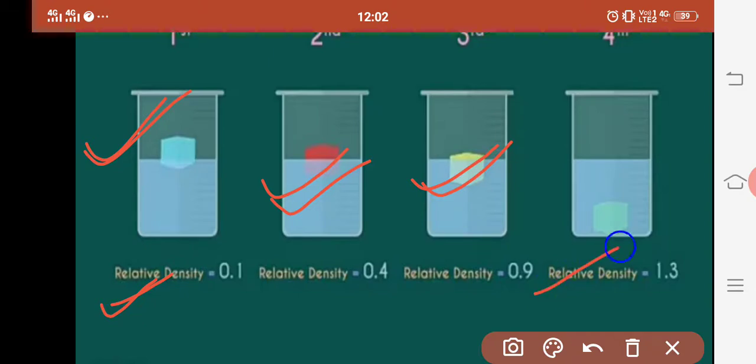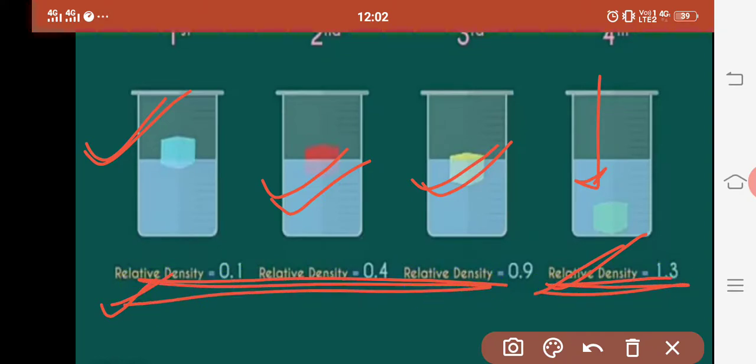And the last one, if the relative density is 1.3, obviously 1.3 is greater than 1 and therefore it will sink. So if the relative density is greater than 1, it will sink as in this case, and if it is less, it will float.